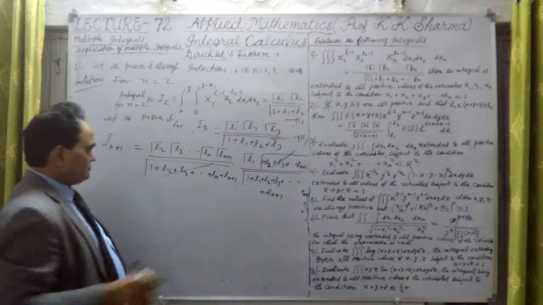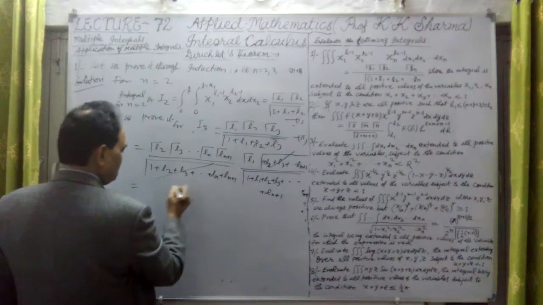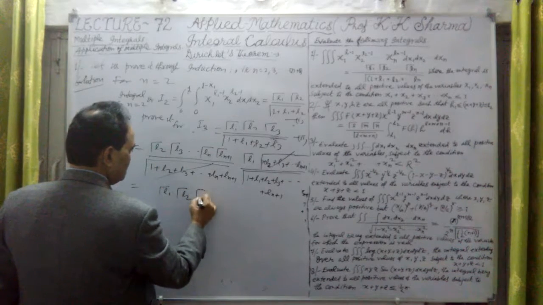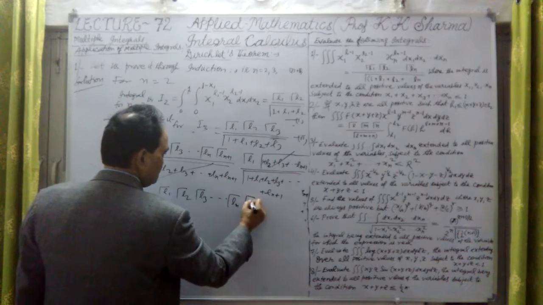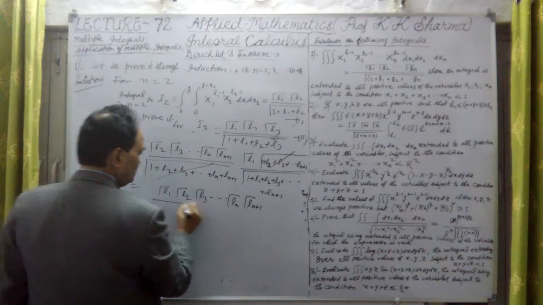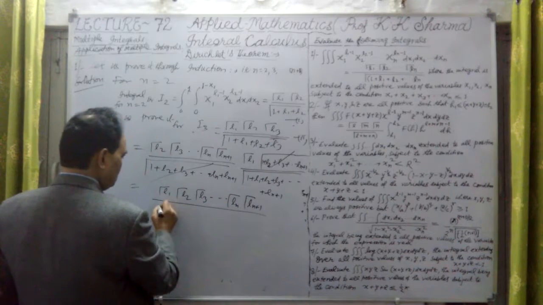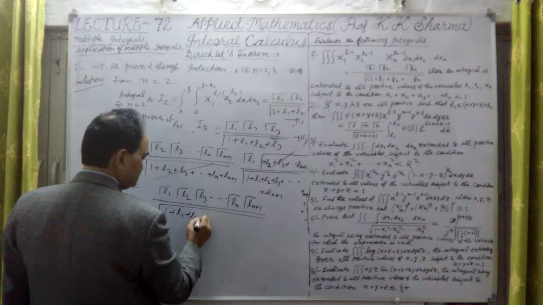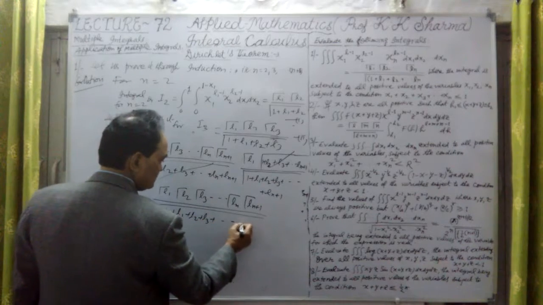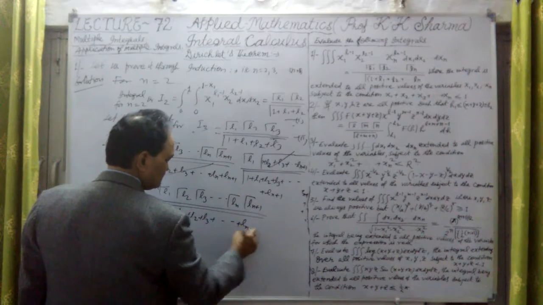What is the final answer? Therefore, gamma L1, gamma L2, gamma L3, and so on, gamma Ln, gamma Ln plus 1 divided by this whole value, which is nothing but 1 plus L1 plus L2 plus L3 and so on up to Ln plus 1.